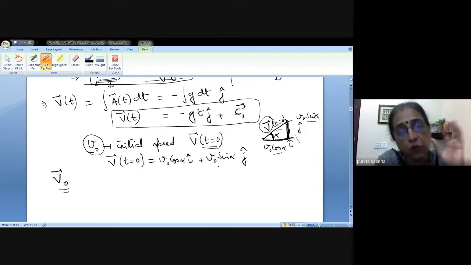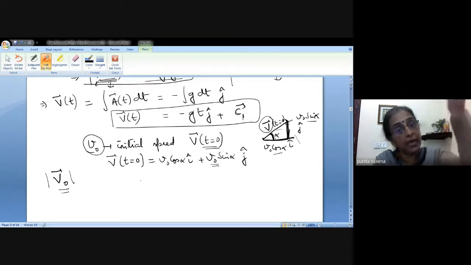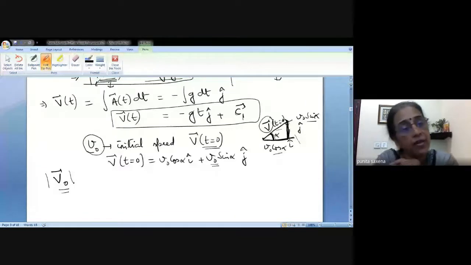So that means the initial speed there, the modulus of this V naught, will be this V naught only. But we are not firing the projectile either directly up or horizontally. Now, our alpha is neither 0 nor pi by 2. It is inclined.